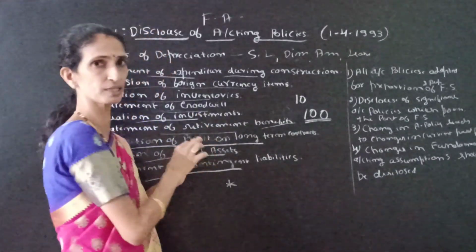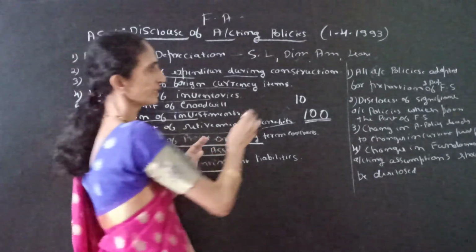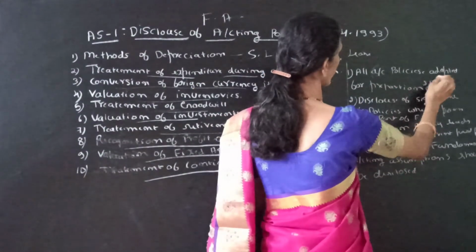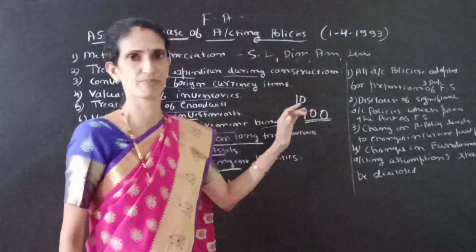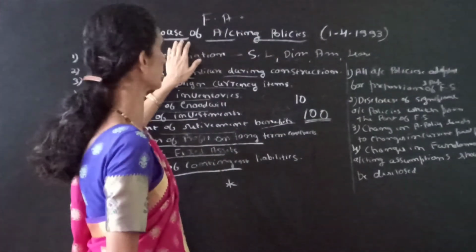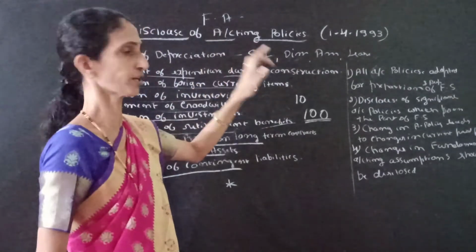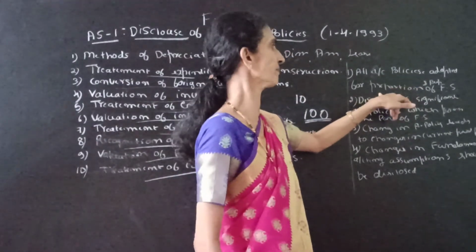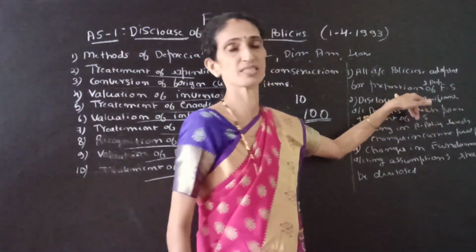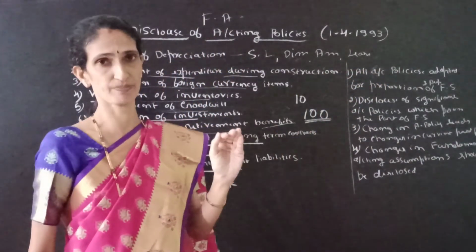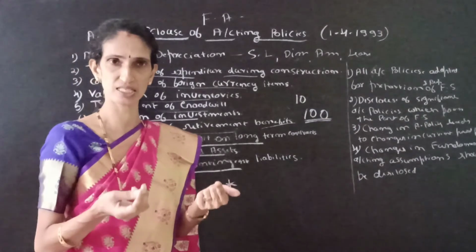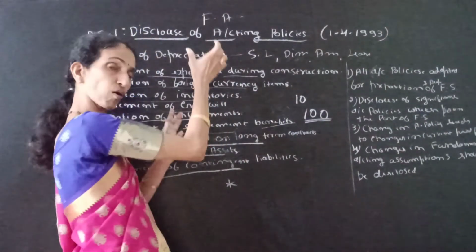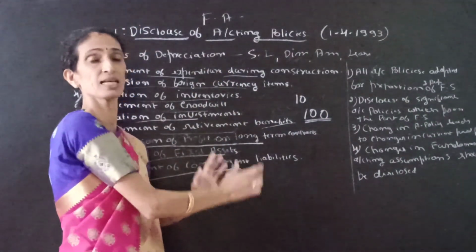Then why do we have to disclose all the policies? See here, all accounting policies adopted for the preparation and presentation of financial statements. So we have to disclose the accounting policies adopted for the preparation and presentation of financial statements, and their treatment.